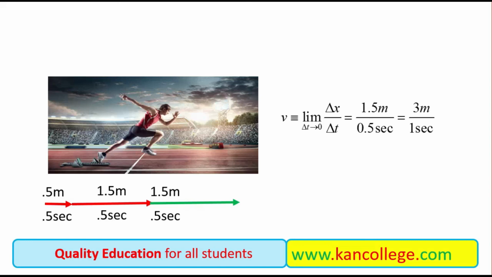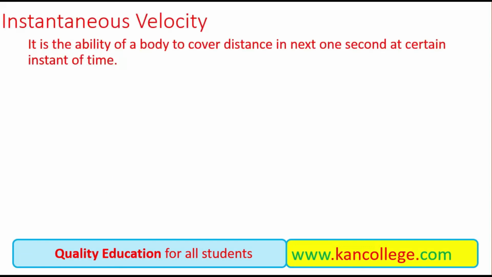So instantaneous velocity describes the ability of a body, the rate of change of displacement, at that instant of time. So it is the ability of a body to cover the distance or displacement in the next 1 second at a certain instant of time.